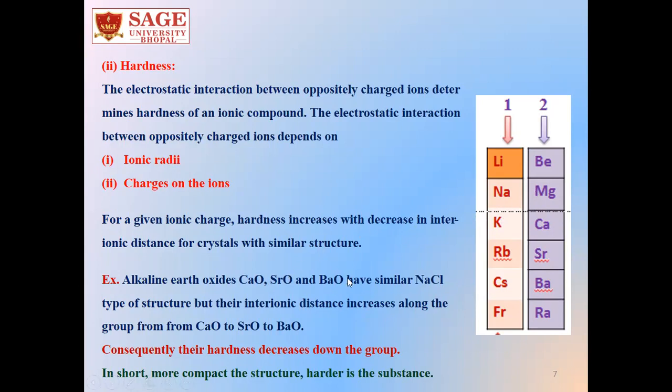So we can say although all these three, calcium oxide, strontium oxide and barium oxide, have similar NaCl type of structure, their interionic distance increases along the group from calcium oxide to strontium oxide to barium oxide, and consequently the hardness will decrease down the group, right? So in short, the more compact the structure, the harder is the substance.